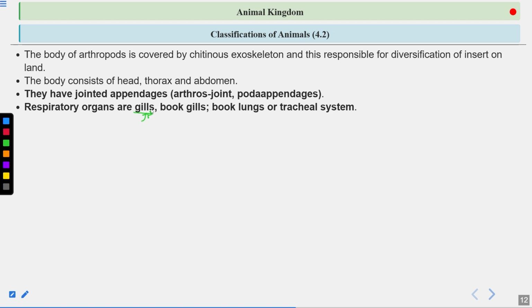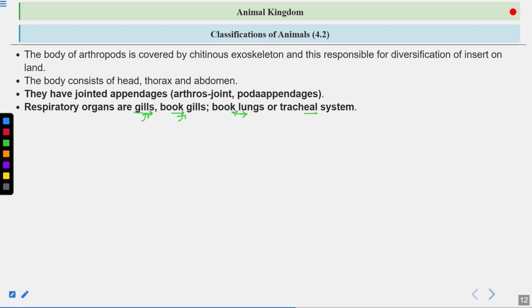Then you have book gills. These are found in horseshoe crabs. These book gills allow gaseous exchange under the water. Then book lungs. These are found in spiders and scorpions. Clear? Then you have the tracheal system. These are found in the insects.